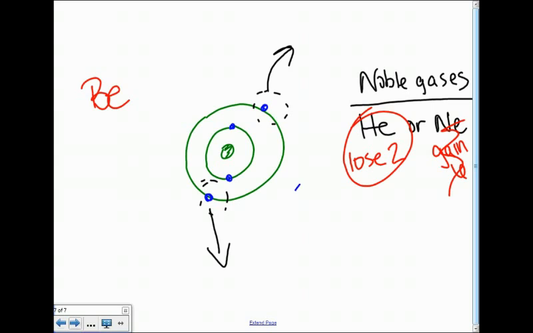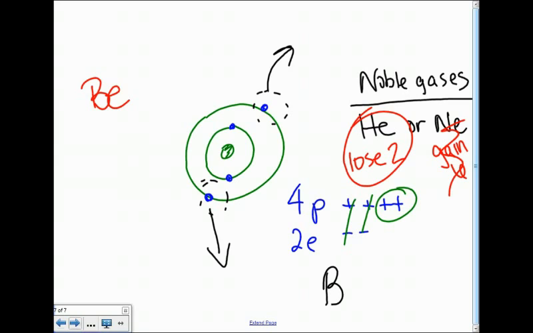Didn't touch the nucleus, so we still have 4 protons. But now, I only have 2 electrons left. Cancel, cancel. We're left with 2 positives. So the way we write that out is Be2+. That 2+ lets us know that we lost 2 electrons.